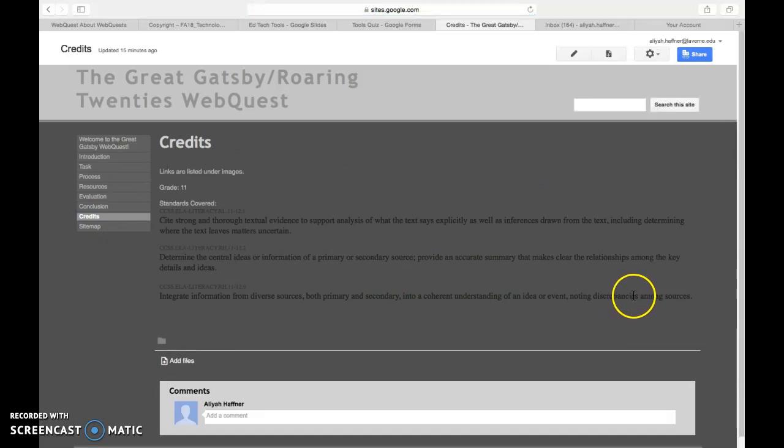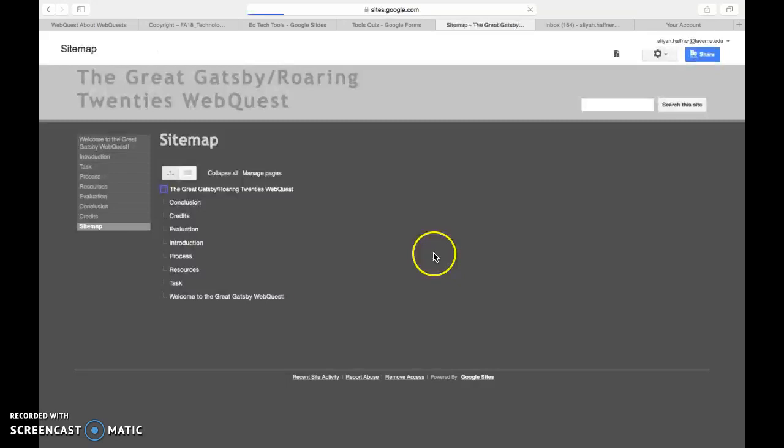Here are the credits. So basically I listed the links of where I retrieved images under each image. This is for grade 11, American Literature, and these are the standards that this assignment would cover. And this is the sitemap.